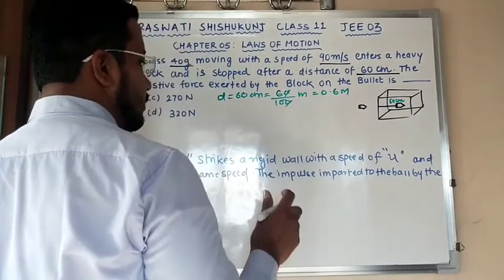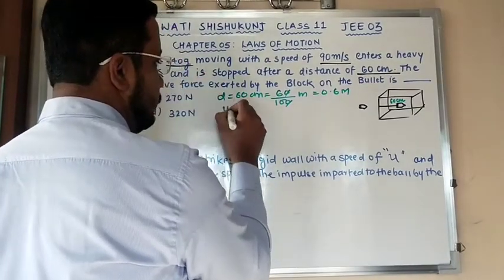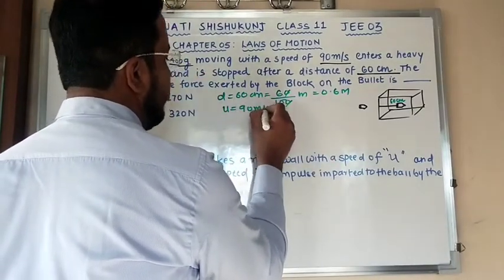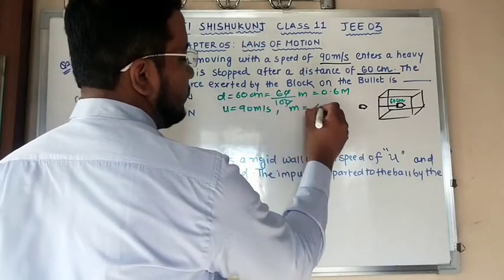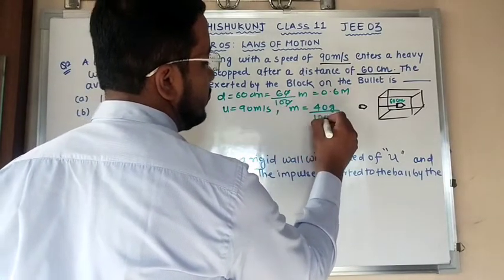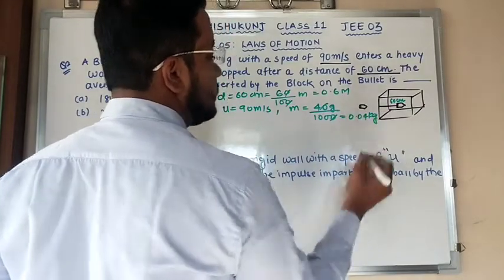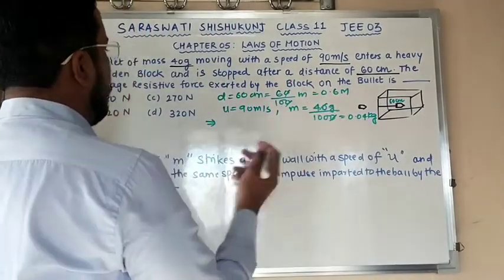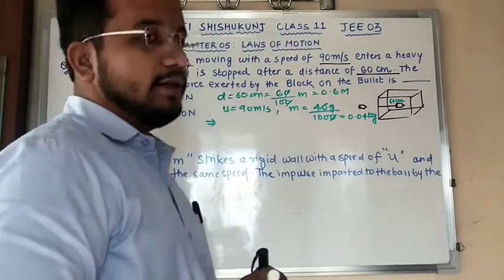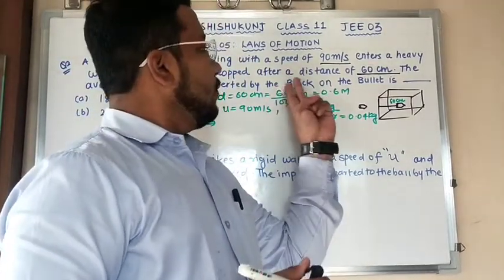Till this clear? Okay. Moving ahead, I have U that is 90 meter per second. I have mass that is 40 grams, which will not work. I have to convert it into kg. So the zeros cancel, and the answer is 0.04 kg. Till this clear? Now we want to calculate what? The average resistive force exerted by the block on the bullet.